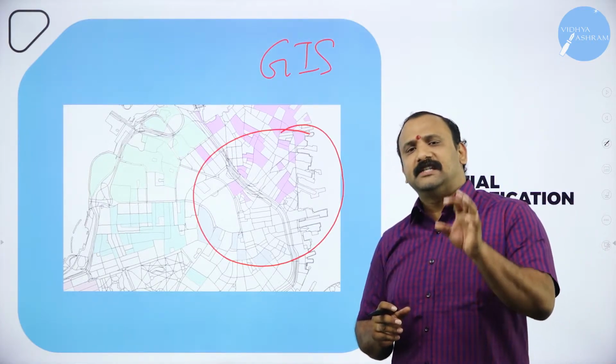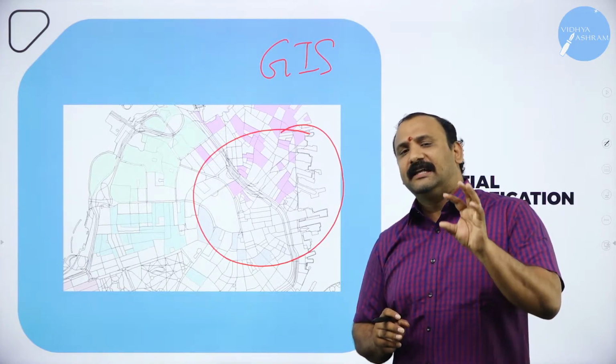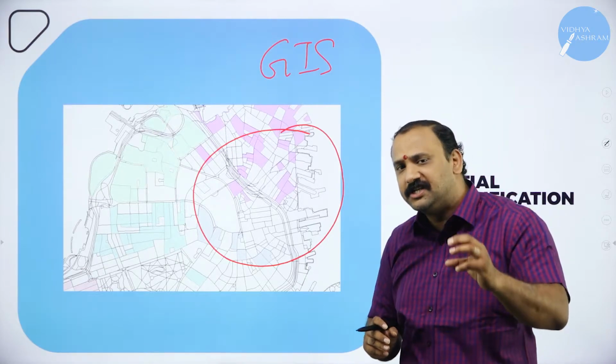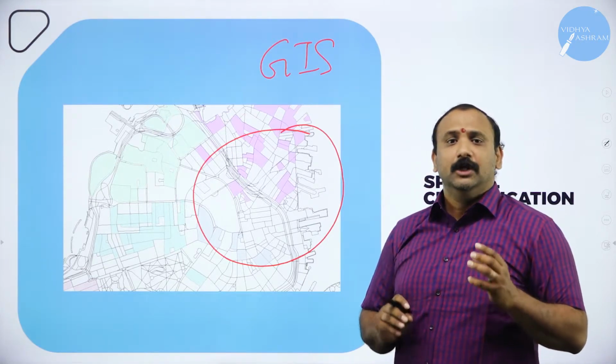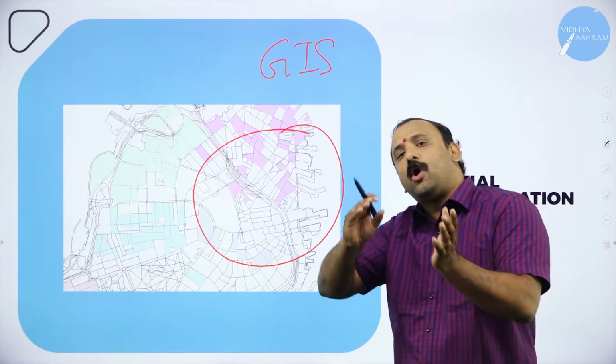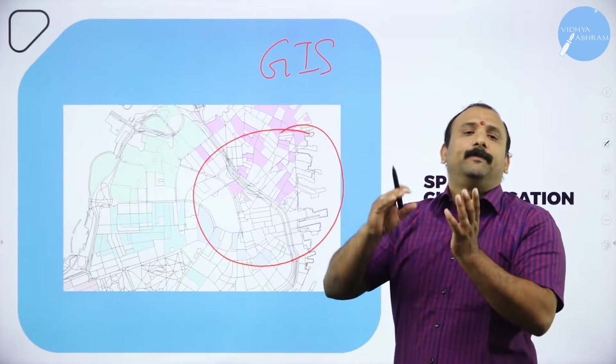Because in economics, in statistics particularly, there are many times when data is collected for a particular region or a particular area. You cannot say that the data is common and applicable to all parts of the country or all parts of the nation.